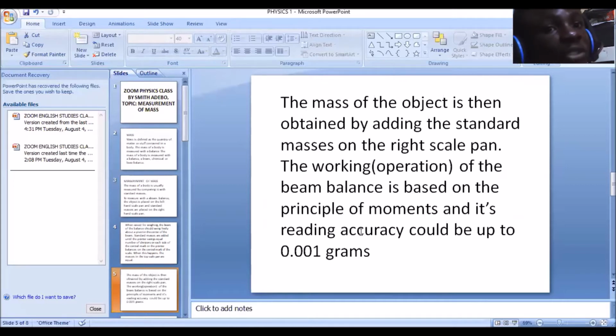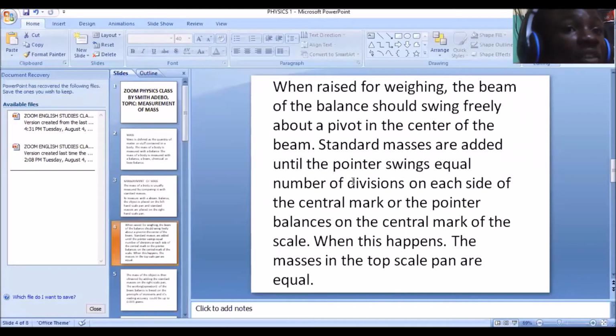Now the working operation of the beam balance is based on the principle of moment, and its reading accuracy could be up to 0.001 grams. So the reading accuracy of a beam balance in particular is 0.001 grams. Now after you've compared the mass, after you've added your standard masses until the pointer has swung equal number of divisions on each side.